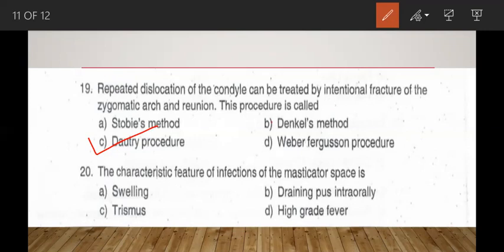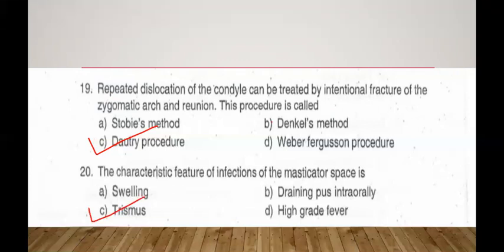The last question is, the characteristic feature of infection of masticator space is: A, swelling; B, draining pus intraorally; C, trismus; and D, high grade fever. This is a very significant question related to masticator space. The correct answer is trismus. We know that masticator space infection has significant trismus and pain without any significant swelling. The reason attributed is that the tightly adhered tough parotidomasseteric fascia restricts swelling but causes intense pain and trismus.